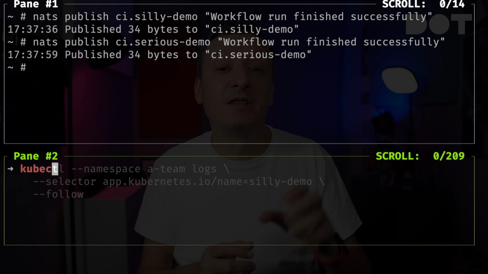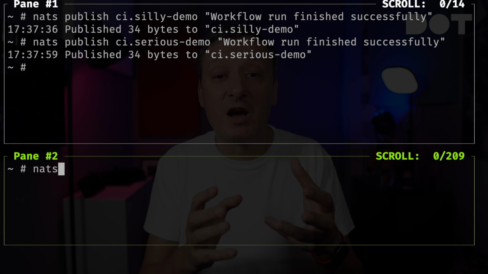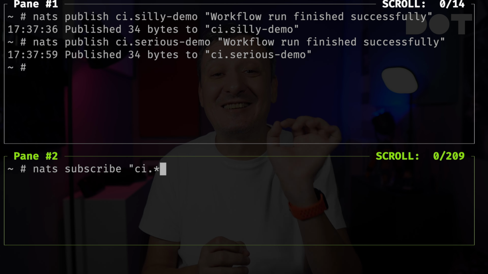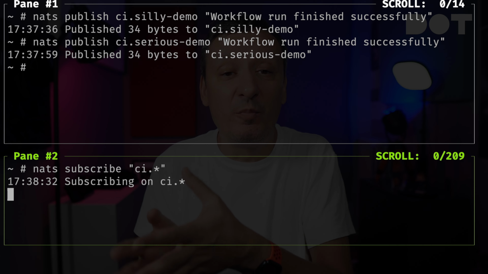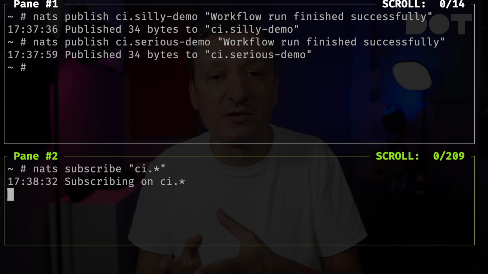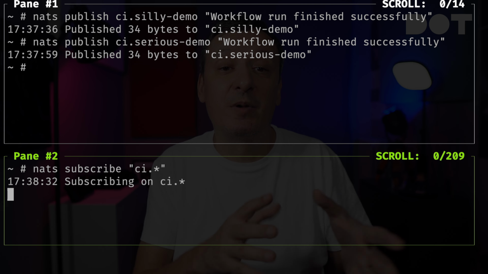Next, we'll simulate an application by entering into the shell of a container with the NATS client and subscribe to ci.*. Asterisk means everything, so we just subscribed to all messages in all sub-channels of CI. Now, let's publish the same two messages we published earlier.